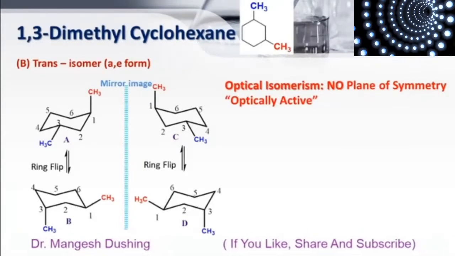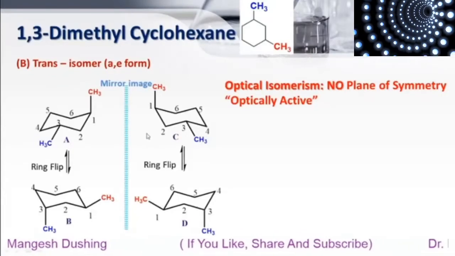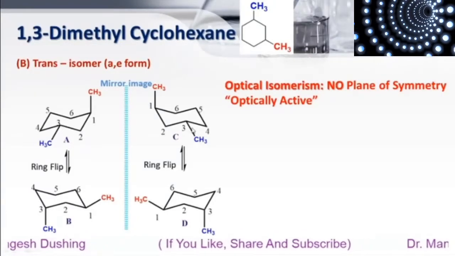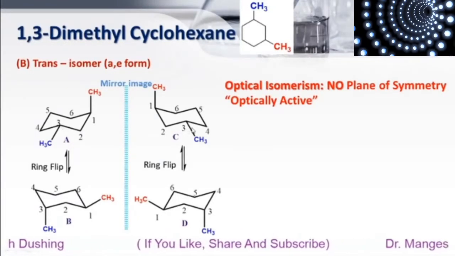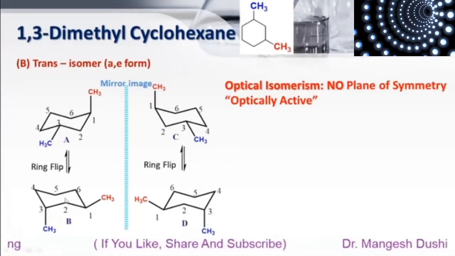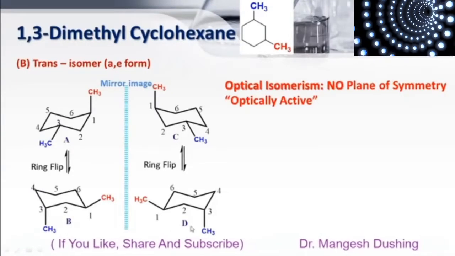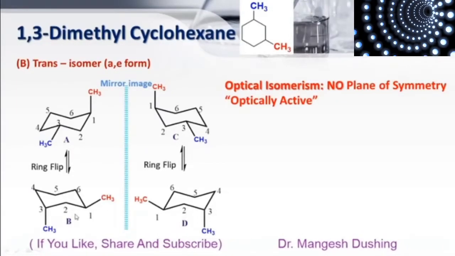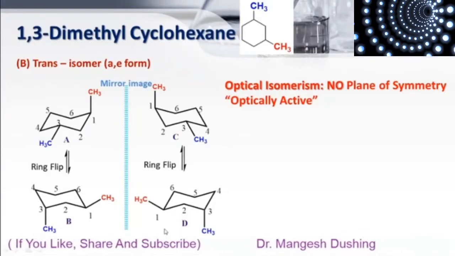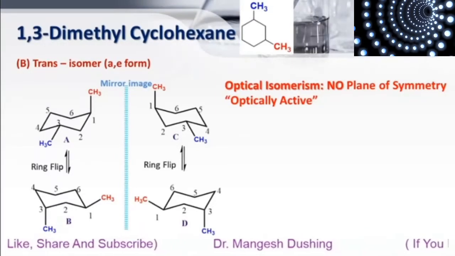We will see the optical isomerism for these compounds. As you can see, there is no plane of symmetry. These mirror images are not superimposable. That's why these compounds are optically active compounds. Similarly for here also, compound B and compound D, there is no plane of symmetry, as well as these mirror images are not superimposable. So these compounds are optically active.